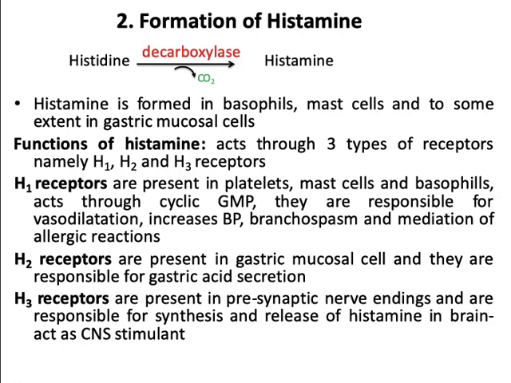H2 receptors are present in gastric mucosal cells and they are responsible for gastric acid secretion, or gastric HCl. Coming to H3 receptors, they are present in presynaptic nerve endings and are responsible for synthesis and release of histamine in brain, and these H3 receptors act as CNS stimulant.